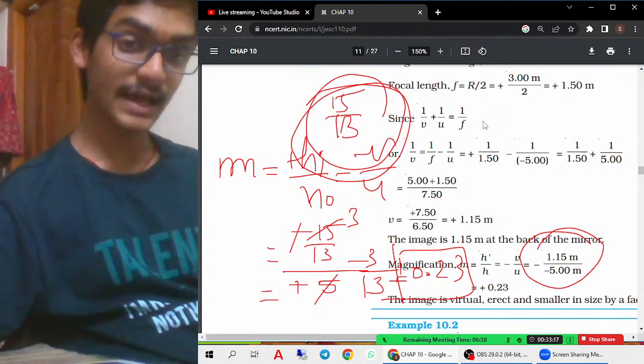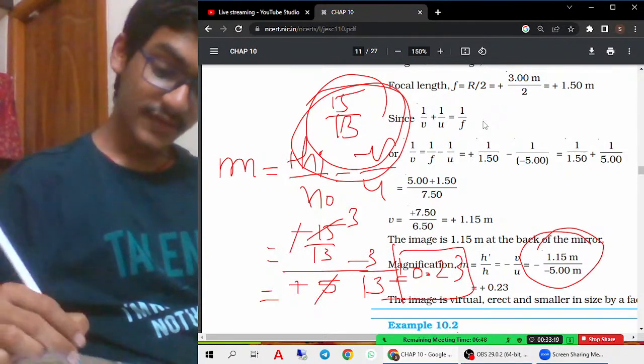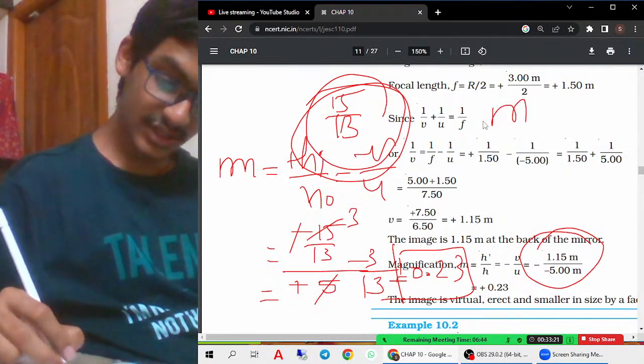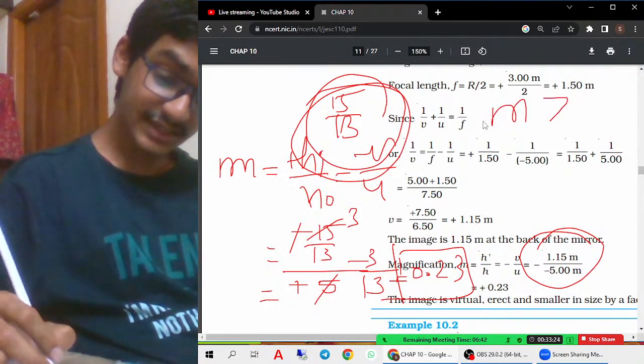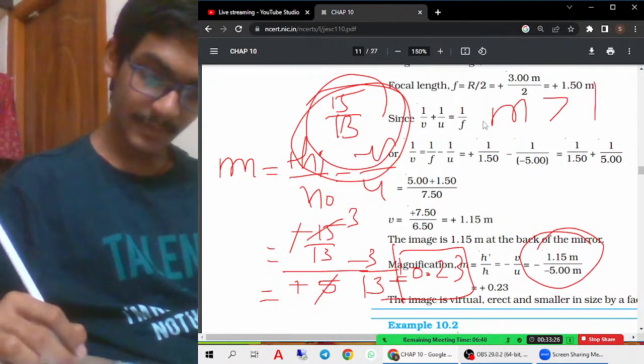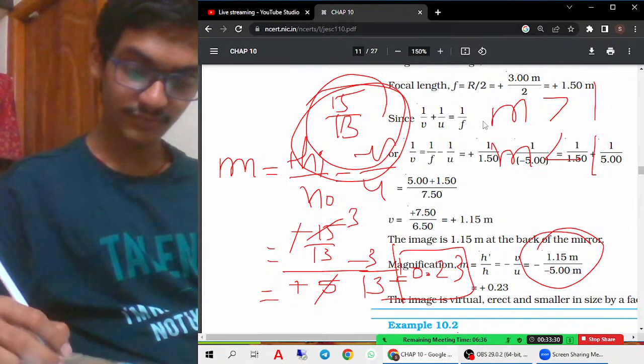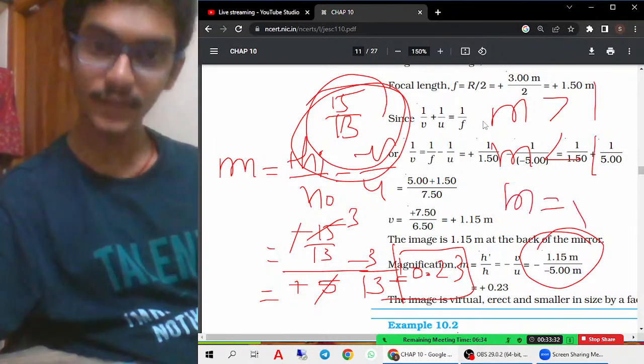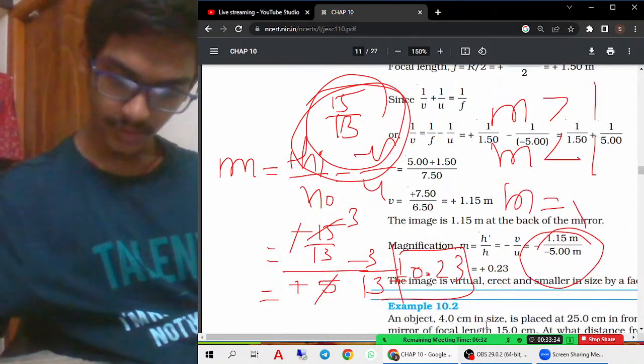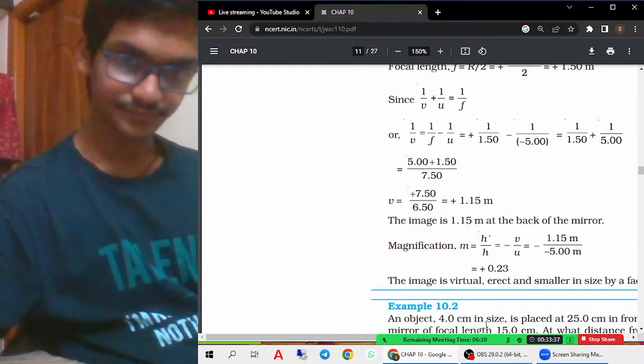So we will get 0.23 as the magnification. Why do we get magnification less than 1? You have to remember: magnification greater than 1 means the image is magnified. Magnification less than 1 means the image is small, that means it is diminished. Magnification equal to 1 means the image is of the same size. Okay. Next question we will solve.